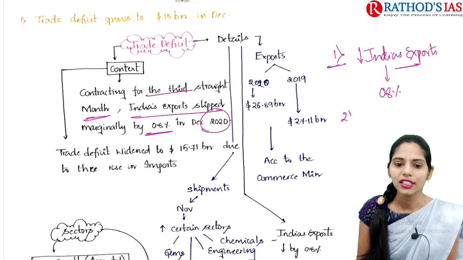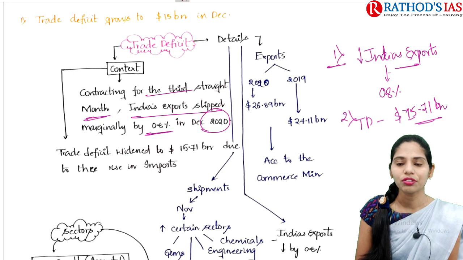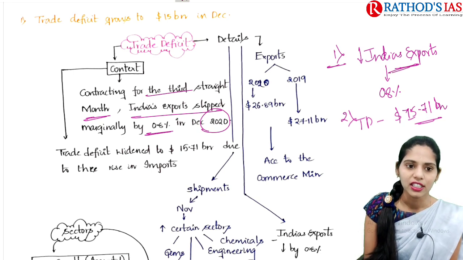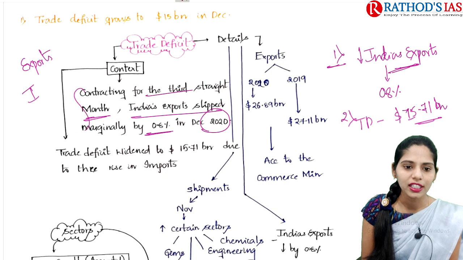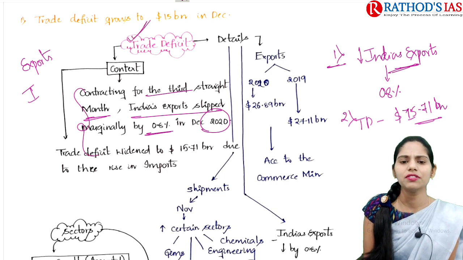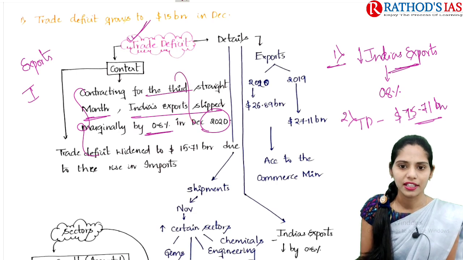And the next important thing, it is saying that the trade deficit widened to $15.71 billion due to the rise of imports. So it is talking about exports and imports. Through this data you can understand the trade deficit which is related to the exports and imports. So this is the context here.